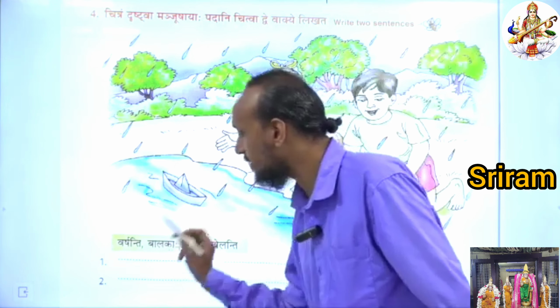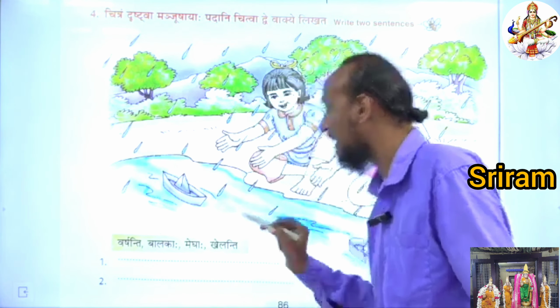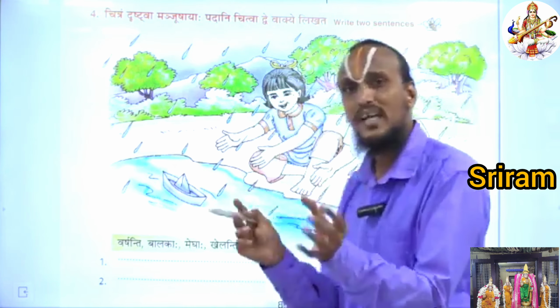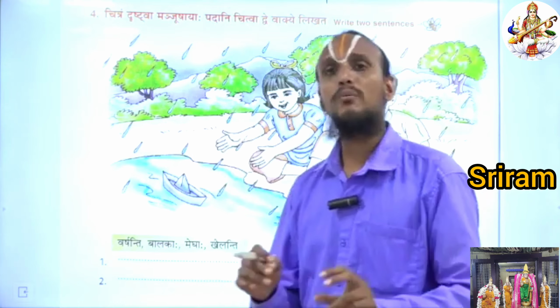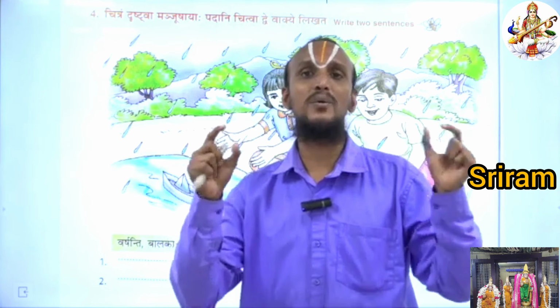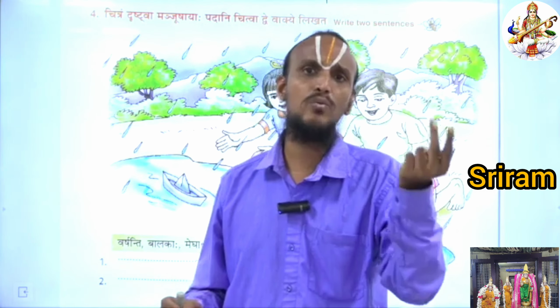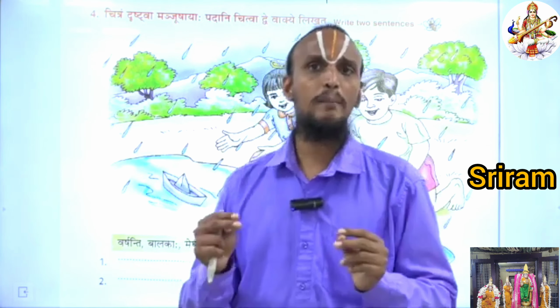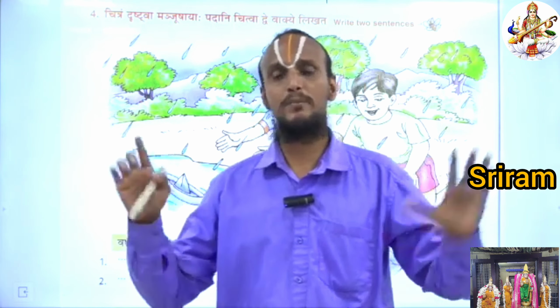So here is the example. Meghaha varshanti, balakaha khelanti. You can make simple sentences like this. You have to extend the sentences by using your own words. You can use 1 or 2 words of your own in this sentence. Okay, children? Can you understand this concept?